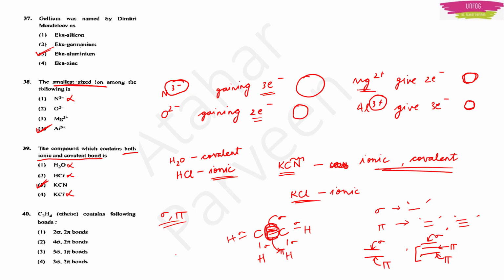Now that we have counted, how many sigma bonds are present here? 1, 2, 3, 4, 5. 5 sigma bonds are present here. And pi, only 1 pi bond we have. Okay, so we have 5 sigma and 1 pi bond. Is there any option matching with our answer? We want 5 sigma. Yes, the third option, 5 sigma and 1 pi bonds is the right answer.